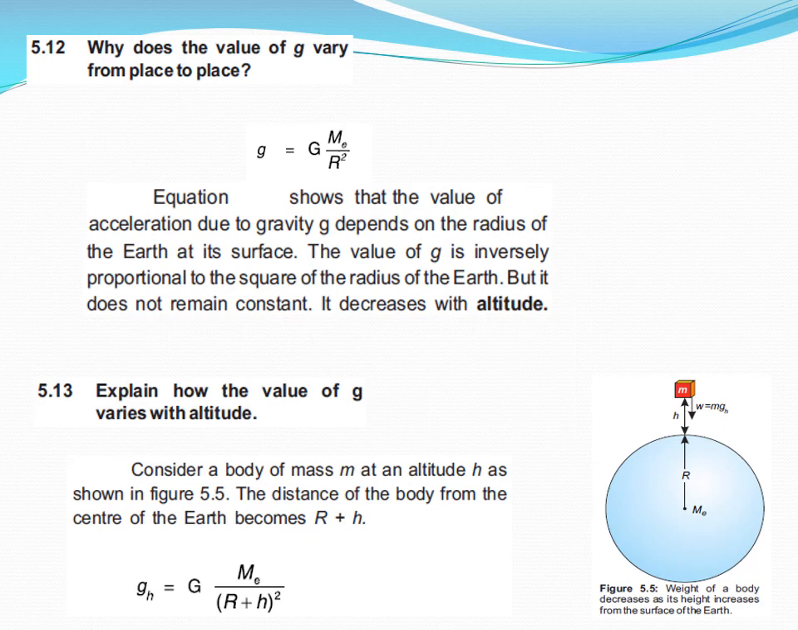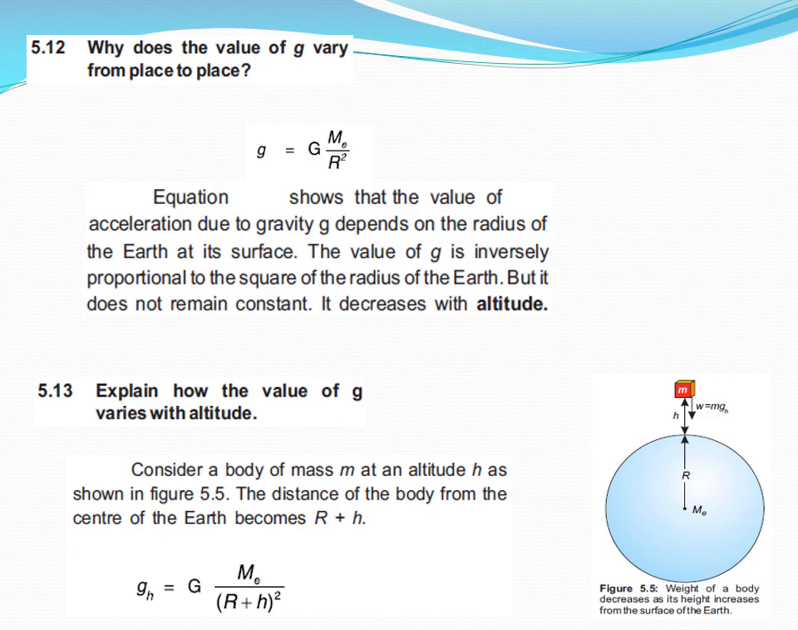Short question 5.12. Why does the value of g vary from place to place? As you know, g equals uppercase G me over r square. This equation shows that g is proportional to G me and inversely proportional to the square of the radius of the Earth. It shows that the value of g, that is the acceleration due to gravity, depends on the radius of the Earth at its surface. The value of g is inversely proportional to the square of the radius of the Earth, but it does not remain constant, and it also decreases with altitude.